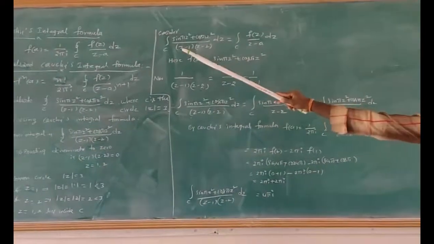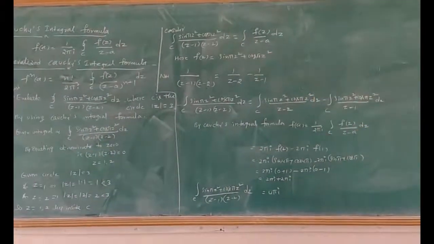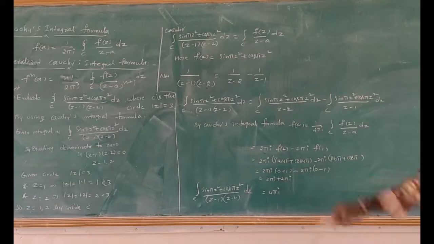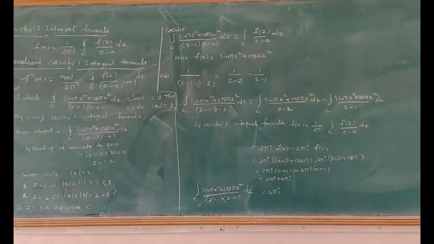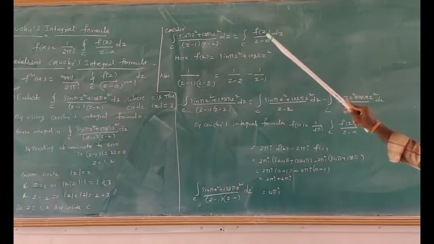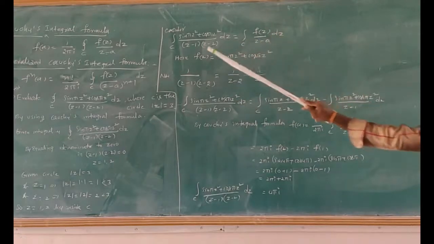Consider ∮_C (sin πz² + cos πz²)/((z − 1)(z − 2)) dz, which equals ∮_C f(z)/(z − a) dz.